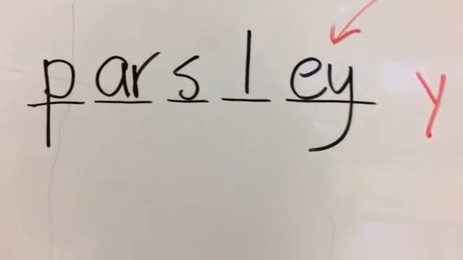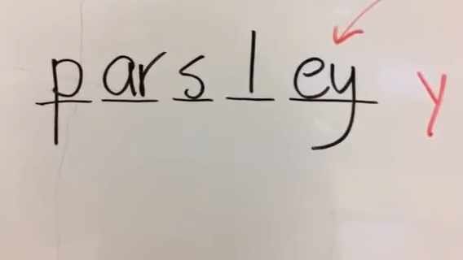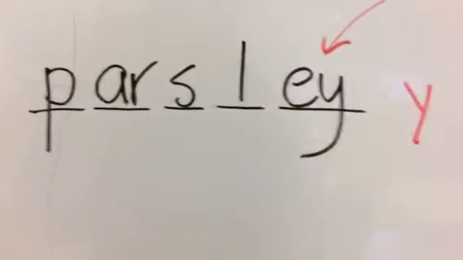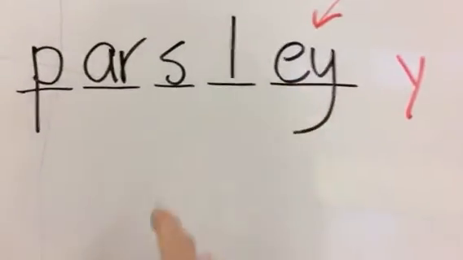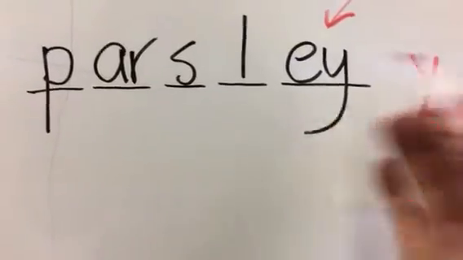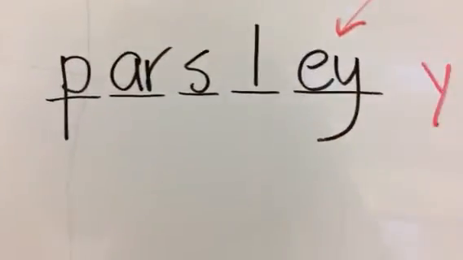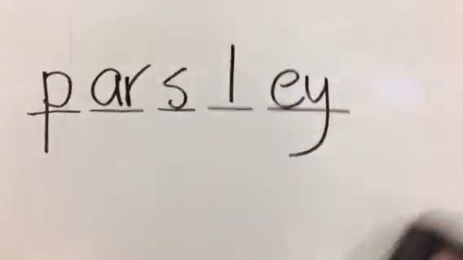Parsley is not a descriptive word. It is not an adjective, and it's not a verb. It is a noun. It is something. I cannot change this to parsleyer or parsleyest. It stays as parsley, so it is an EY. It is a thing, a noun.